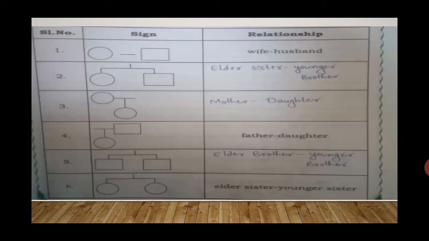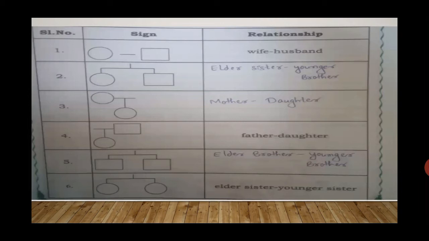Second, there is a circle and there is a square, but are they joined by a straight line? Is the first sign and second sign the same? No. So they are different. So the second one is elder sister, younger brother.